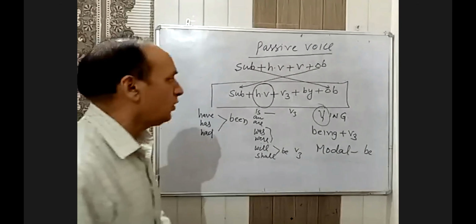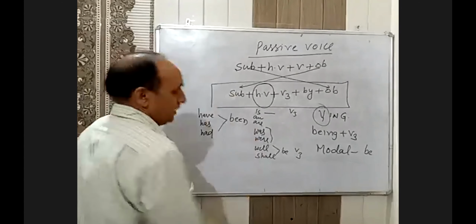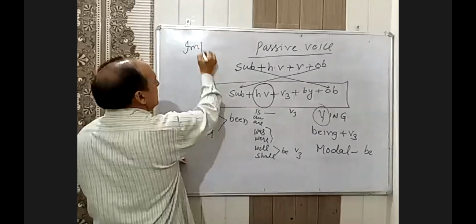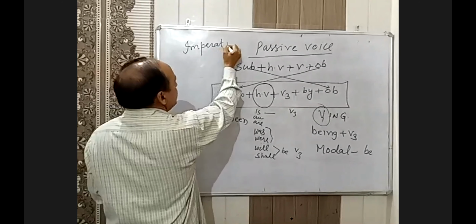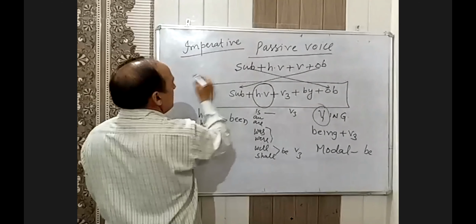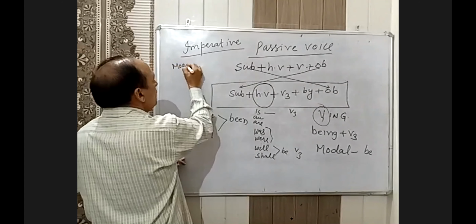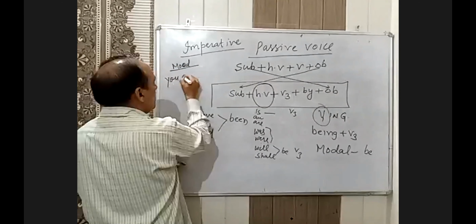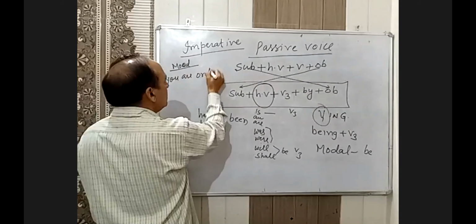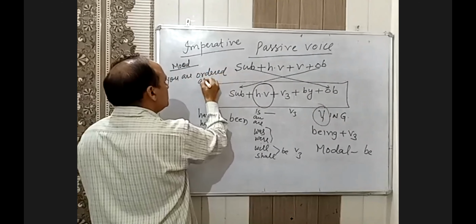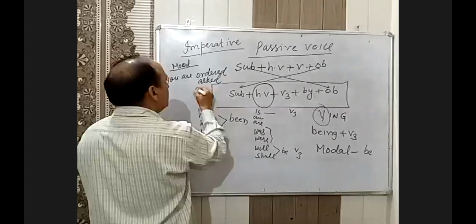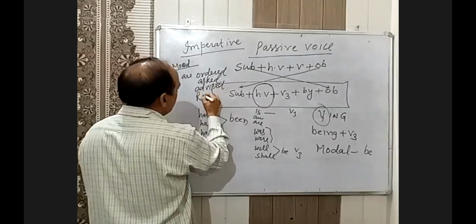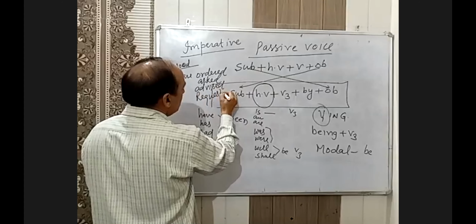And then we talked about this one, imperative sentence. Imperative sentence means according to the mood of the sentence. You have to add: you are ordered, asked, advised, requested, or prohibited.